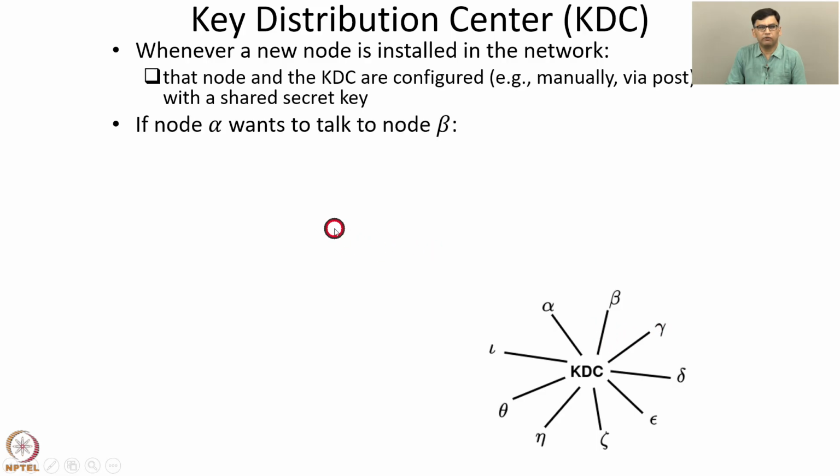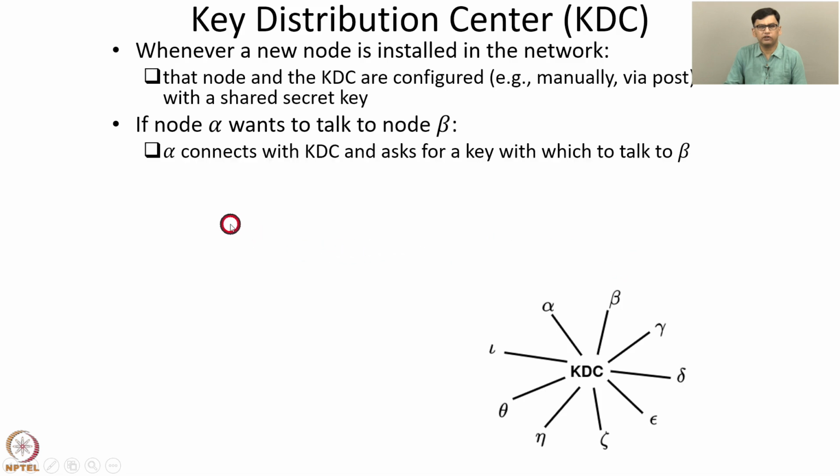Now, if node alpha wants to talk to node beta, so notice that we are denoting the nodes by alpha, beta, gamma, and so on, as well as their secret keys by alpha, beta, gamma, and so on. So, if node alpha wants to talk to node beta, then first alpha connects with the KDC, because the KDC knows a secret key with beta as well as one with alpha. So, alpha can securely communicate with the KDC. So, alpha securely communicates with the KDC and asks for a key with which to talk to beta. Notice that alpha cannot directly contact beta because it does not have any shared secret key with beta yet.